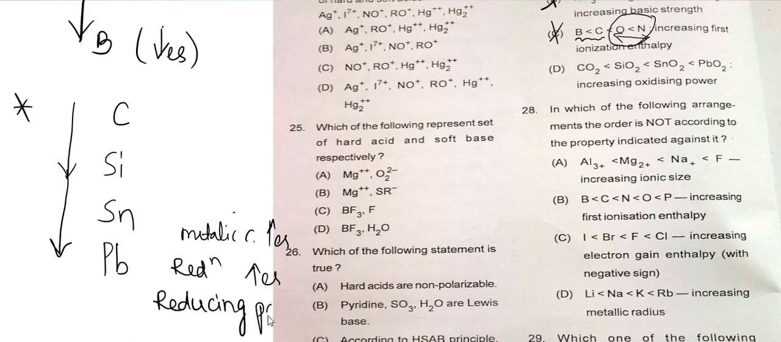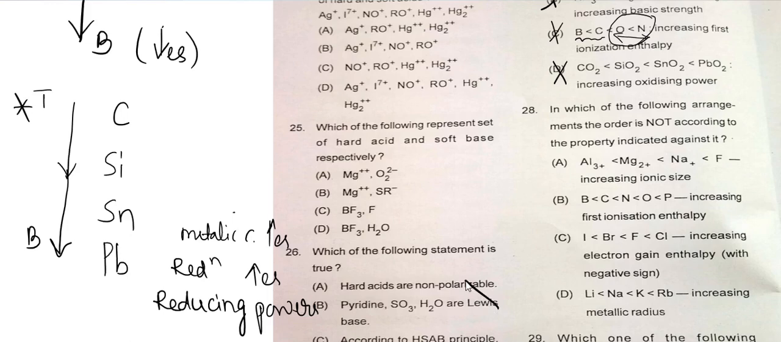When you move from top to bottom, metallic character increases, and reducing power increases. The reverse is that oxidizing power decreases. If reducing power increases, obviously the oxidizing power decreases. So this is also an incorrect statement. It reverses the order. It is the reducing power trend, not the oxidizing power trend.